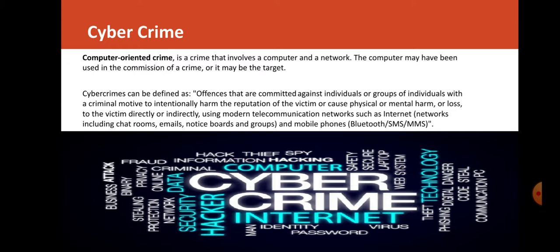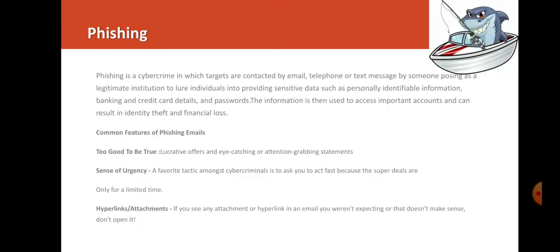The computer may have been used in the commission of the crime or as the target. Cyber crime can be defined as an offense that can be committed against an individual or a group of individuals. It can be on the internet, it can be a physical or mental harm, or anything within the vicinity of the internet comes under cyber crime.